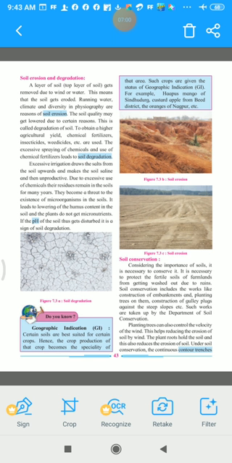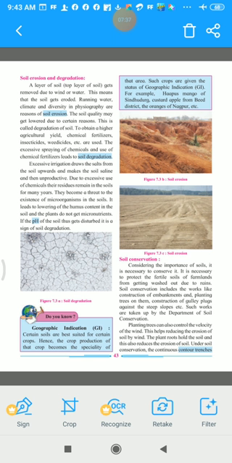The soil quality may get lowered due to certain reasons. Yes or no? I told you the soil loses its fertility. The quality of the soil will get lowered due to certain reasons. This is called degradation of soil. So remember, just carrying off, removing of the top layer of soil by wind or water is called soil erosion, and the lessening or lowering of the soil quality due to these reasons is called degradation of soil. So two terms, have you understood?